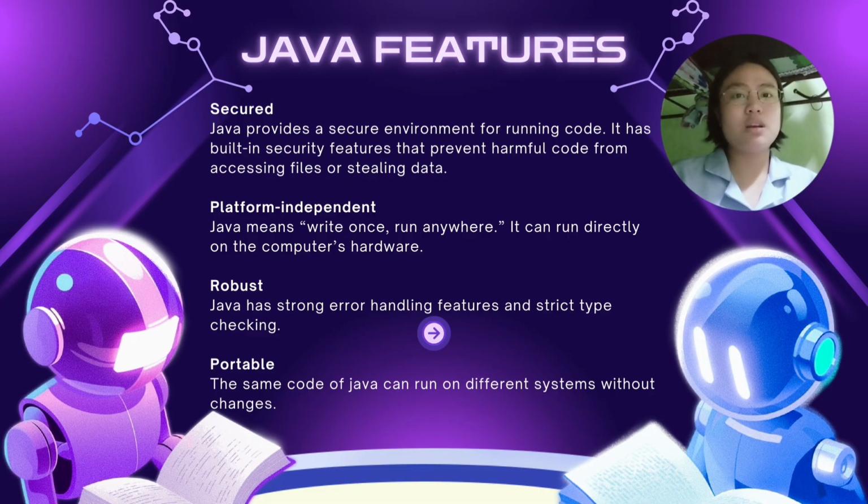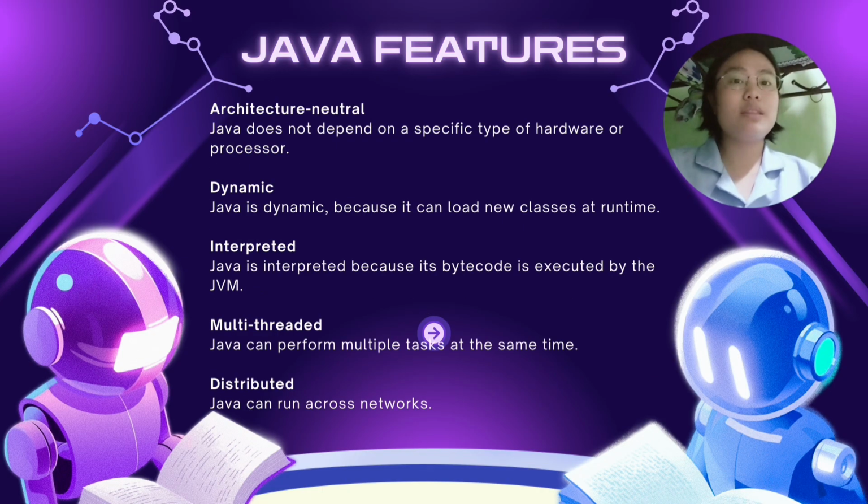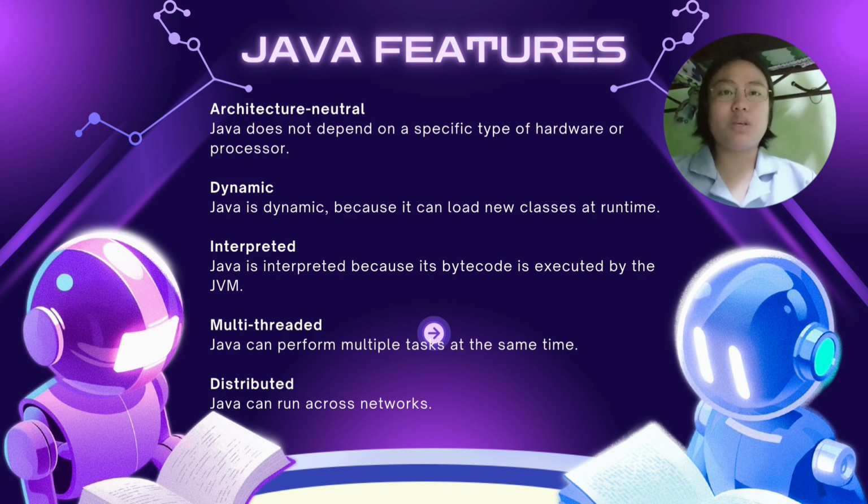Another thing is Java is portable, which means the same code can run on different systems without changes. For example, you can save a Java-based calculator program on a USB drive, and it can run on any computer with Java installed. Architecture neutral means it does not depend on a specific type of hardware or processor. Unlike assembly language, which only works on one type of CPU, Java can run on Intel, AMD, or ARM processors.